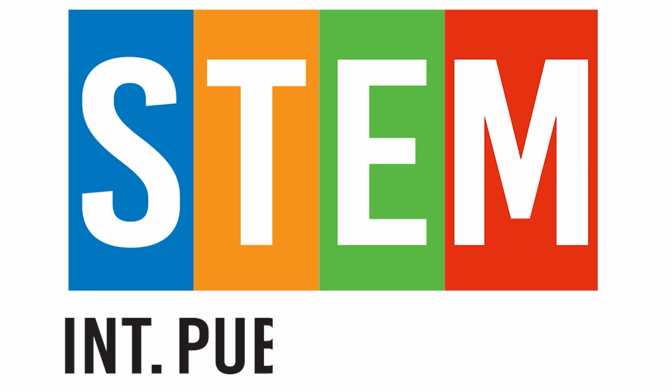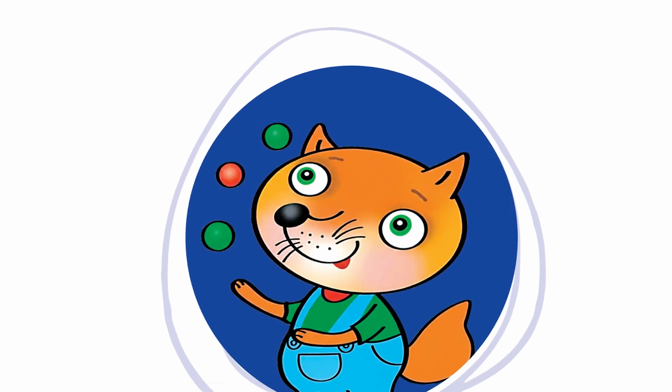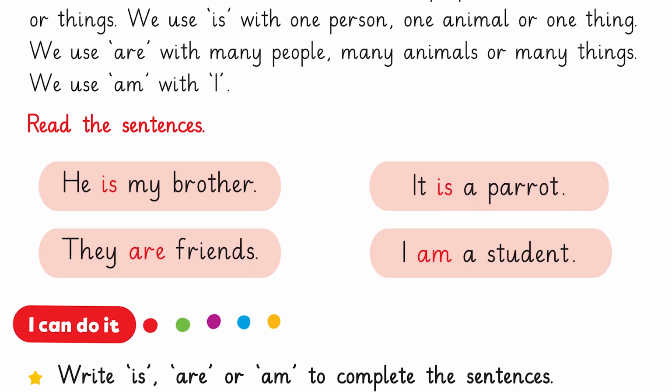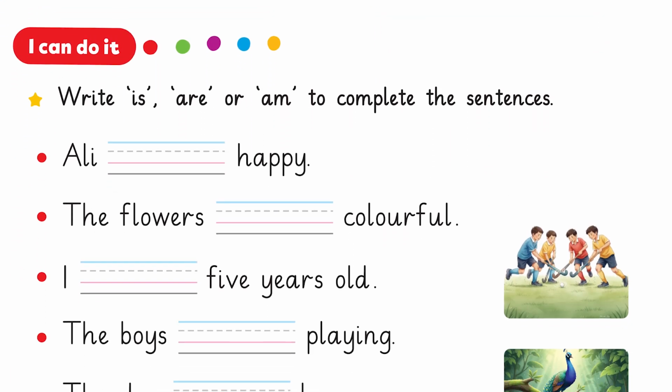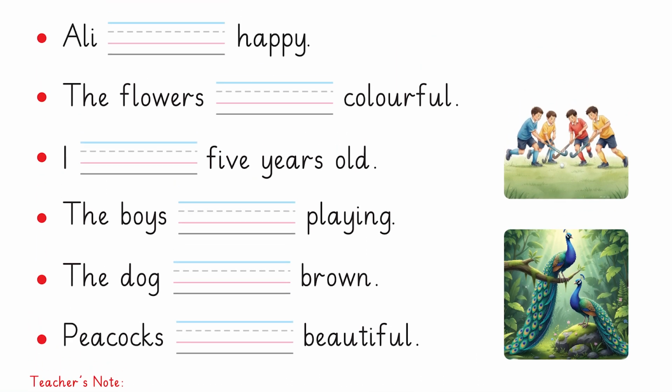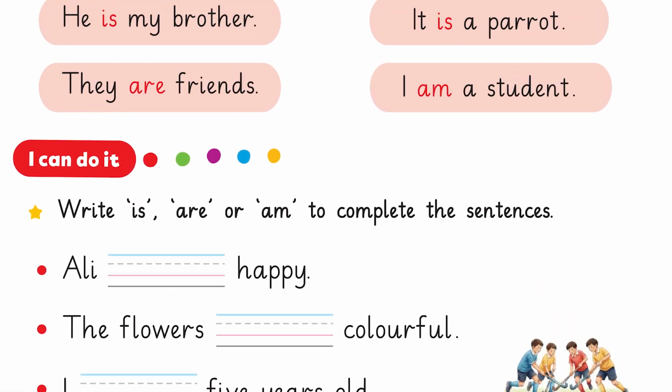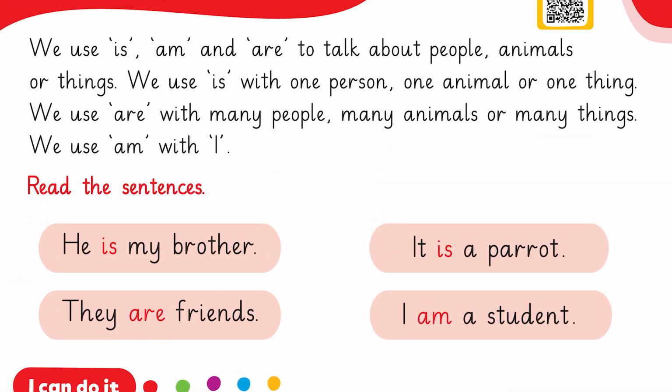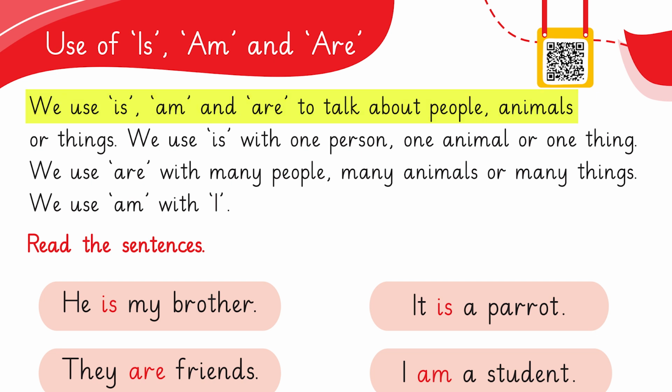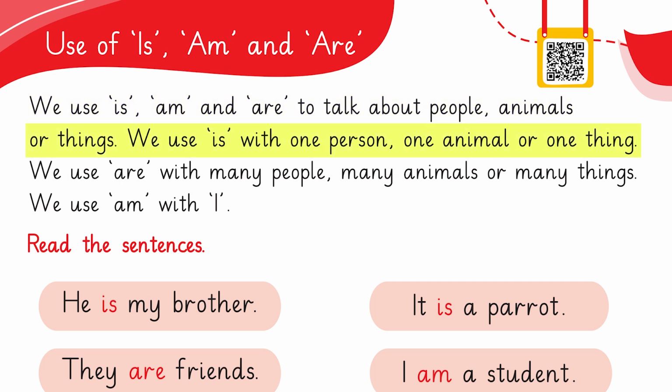We are reading 5 plus English and today's topic is use of is, am, are. Today we will read about how to use is, am, are. We use is, are and am to talk about people, animals or things.